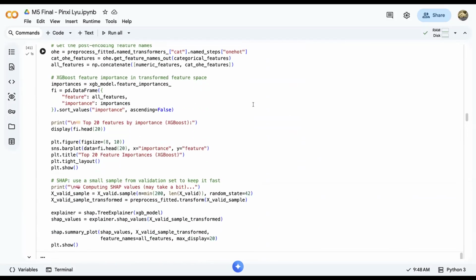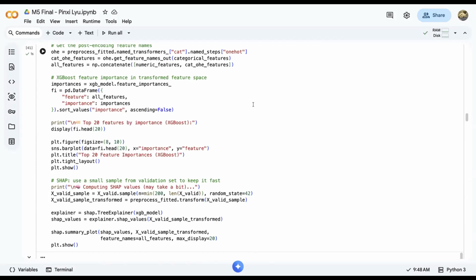So another important aspect of it is interpretability. Since models like these can be complex, it is important to provide explanations that help the user understand how predictions are made. So I use several interpretive techniques.